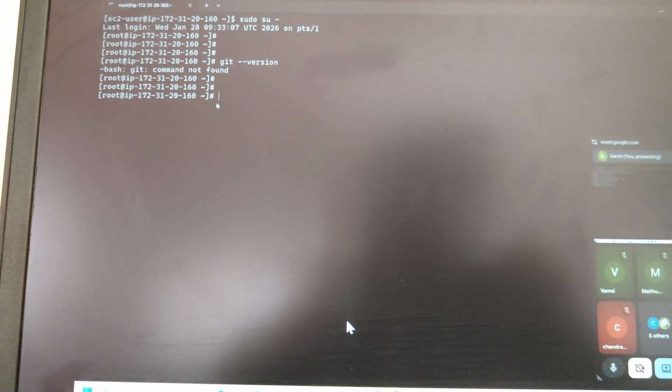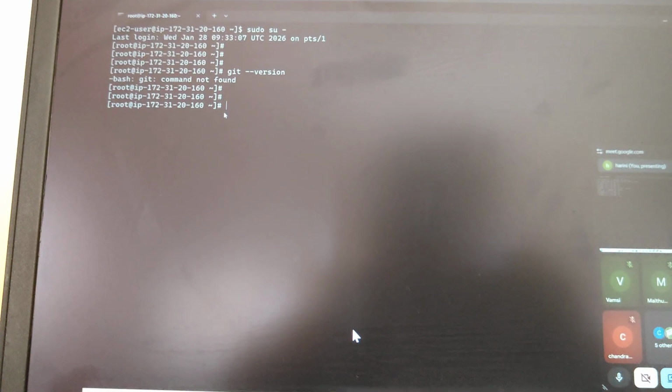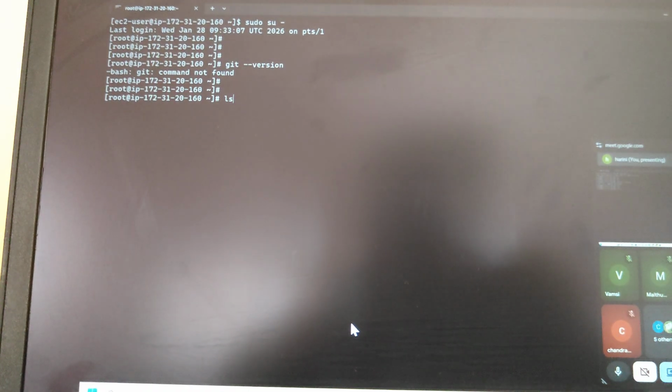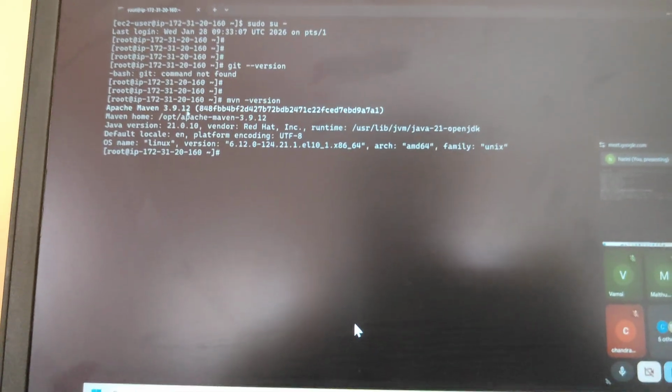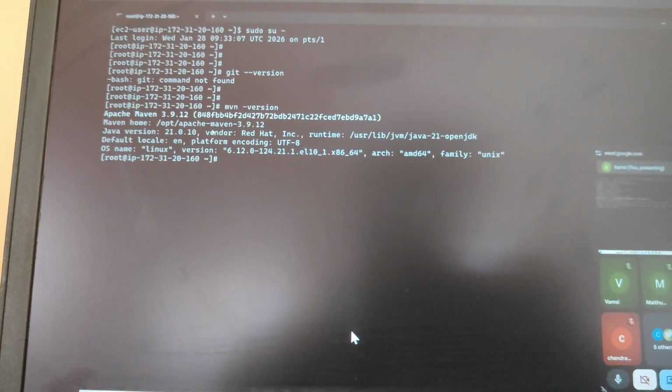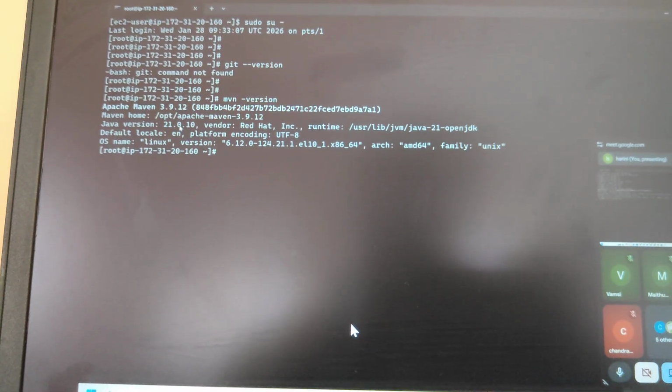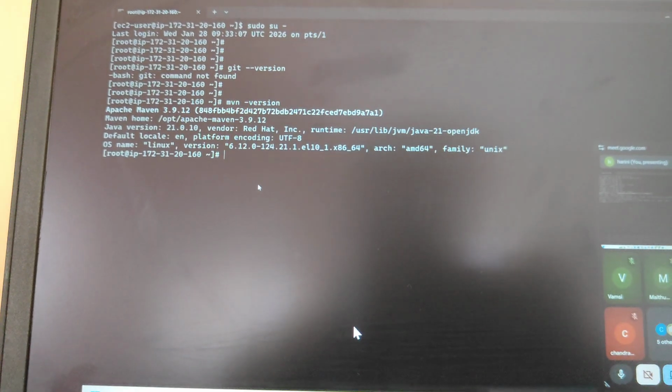So now I want to install the Git software. Okay, mvn hyphen version. See the version is available: Apache Maven 3.9.12, the latest version. The Java version is also available. Control L. So now I want to create one directory.